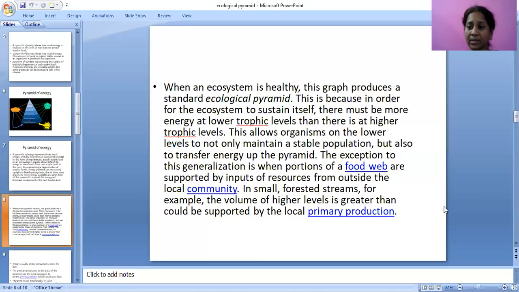Secondary consumers are able to transfer energy to the tertiary consumers. To maintain this, it will be supported from resources outside the local community.